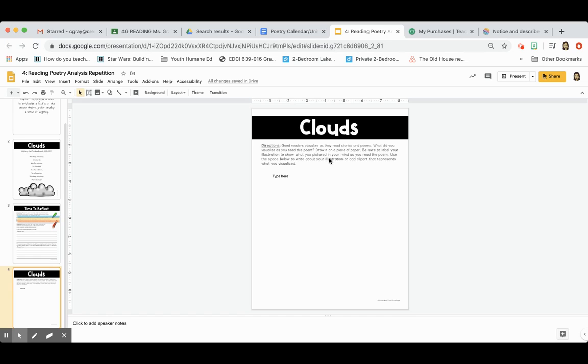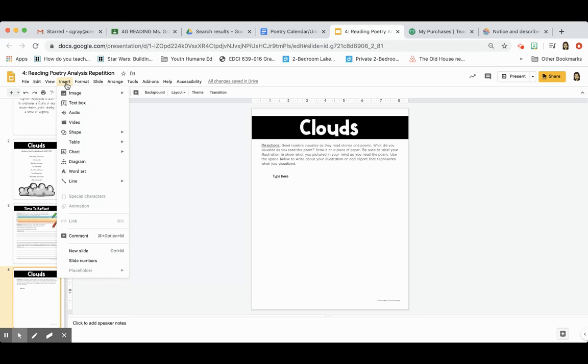Draw it on a piece of paper. Be sure to label your illustration to show what you pictured in your mind as you read the poem. Use the space below to type about your illustration. So you can do this one of 2 ways. You can actually draw it, okay? Take a picture of it with your phone or your parents' phone, and then say, insert image.